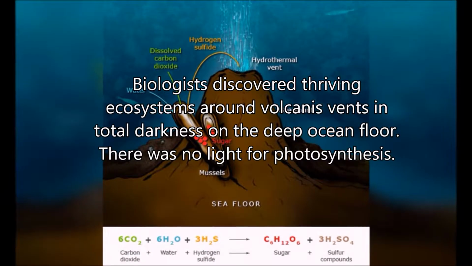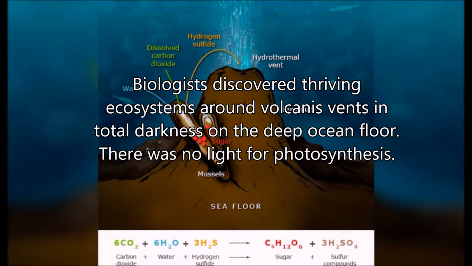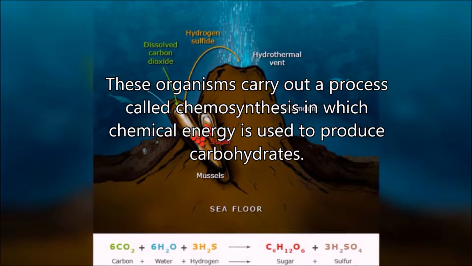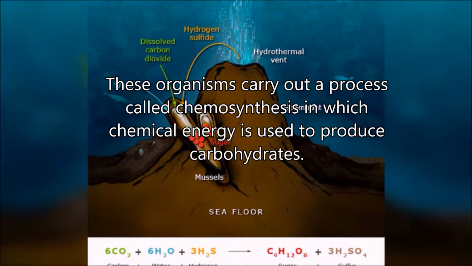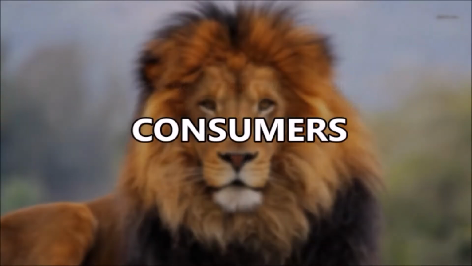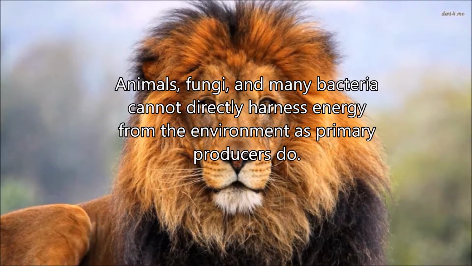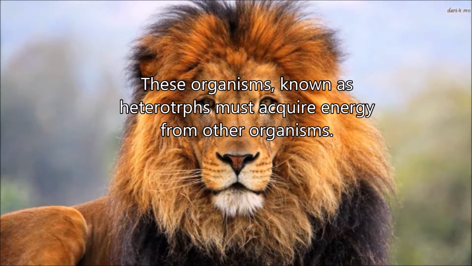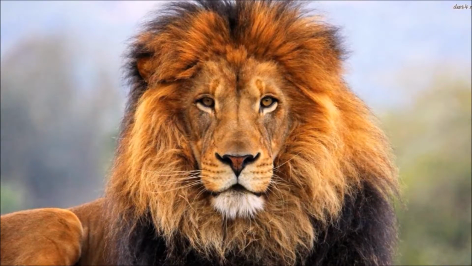Biologists discovered thriving ecosystems around volcanic vents in total darkness on the deep ocean floor. There was no light for photosynthesis. These organisms carry out a process called chemosynthesis, in which chemical energy is used to produce carbohydrates. Animals, fungi, and many bacteria cannot directly harness energy from the environment as primary producers do. These organisms, known as heterotrophs, must acquire energy from other organisms.